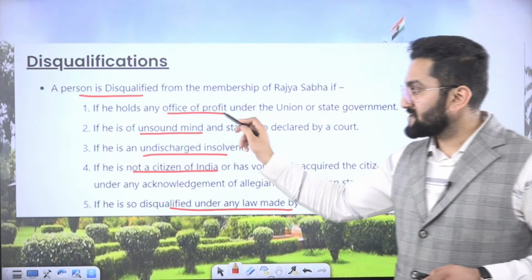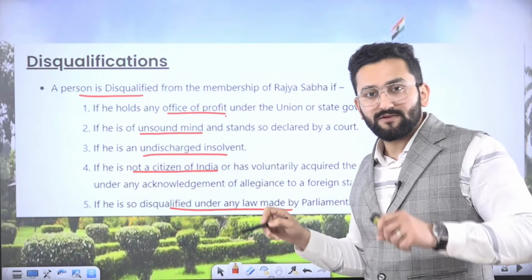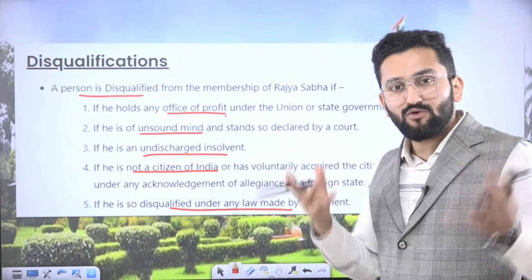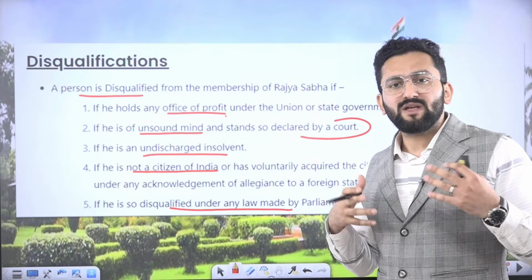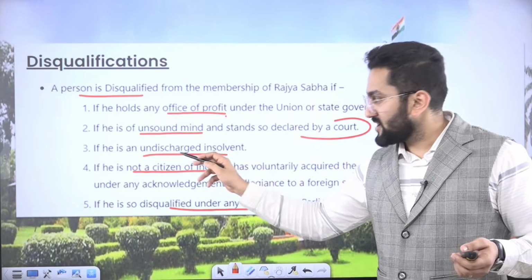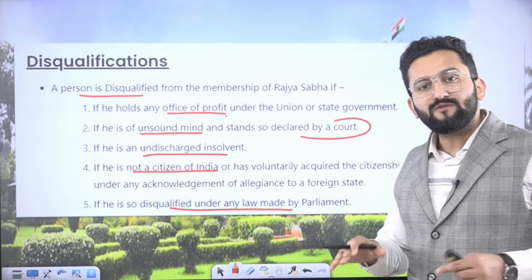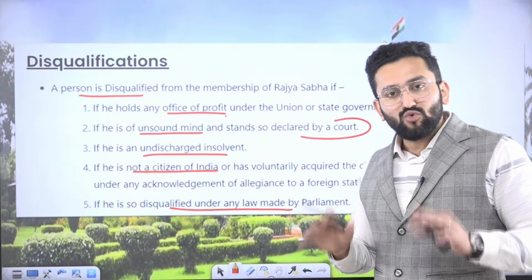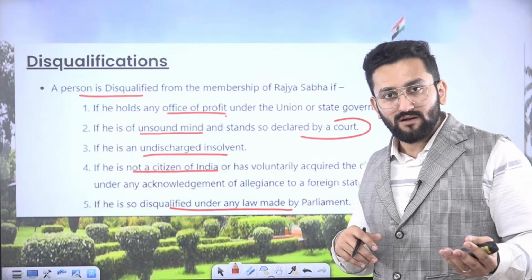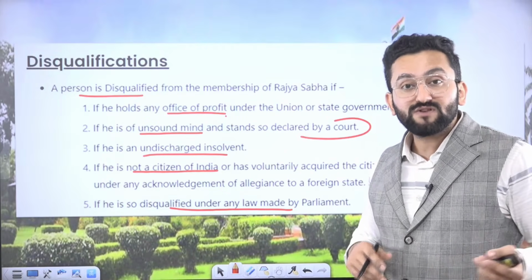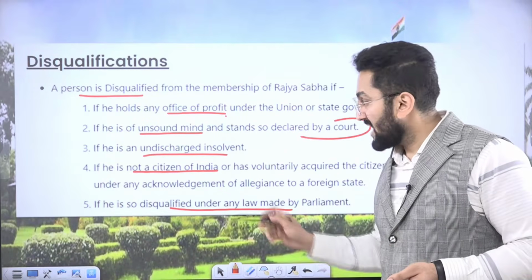Disqualifications. Office of profit, unsound mind. If a person has gone mad and the court has declared it, then it means that person won't be able to continue his or her duty. Undischarged insolvent. You have taken so much loan that your known sources of income and your total assets are not going to pay that loan back. It means you cannot be trusted with public money.